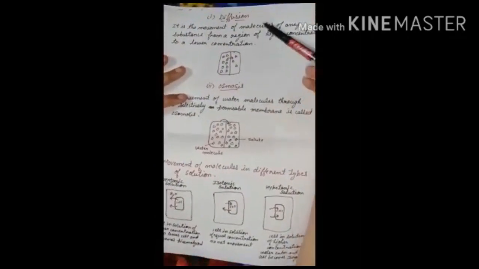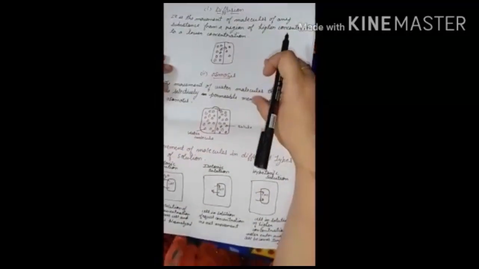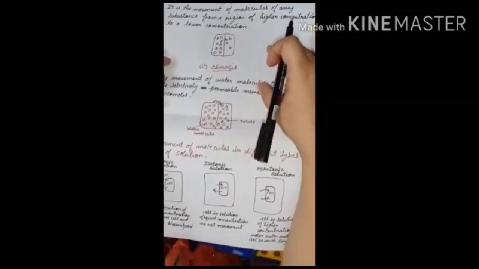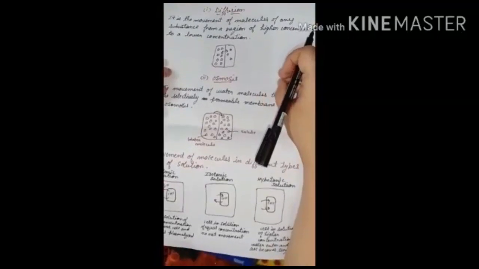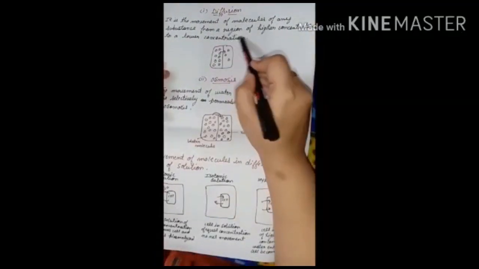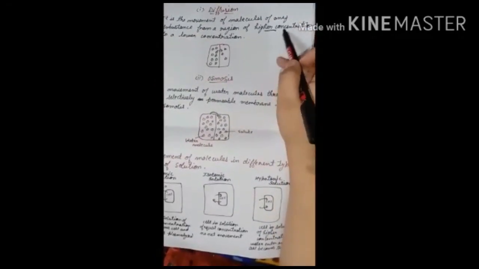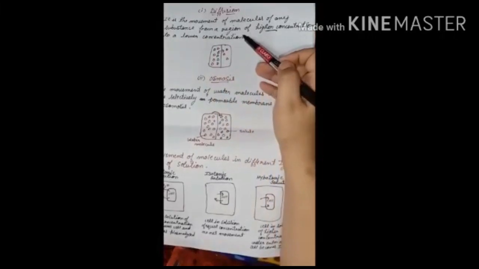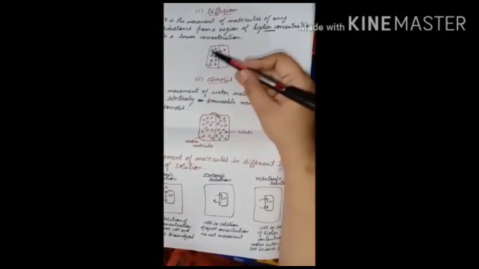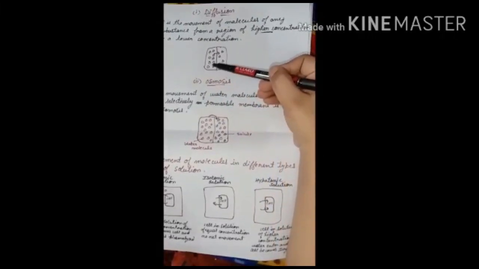The first one is diffusion. Diffusion means the movement of molecules or any substance from the region of higher concentration, meaning where they are in more quantity, to the region of lower concentration. For example, you can see in this box, these are the molecules.